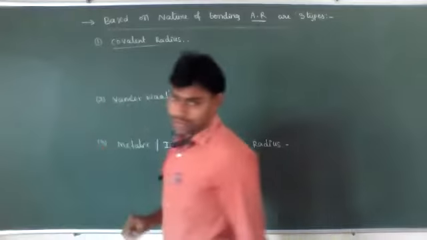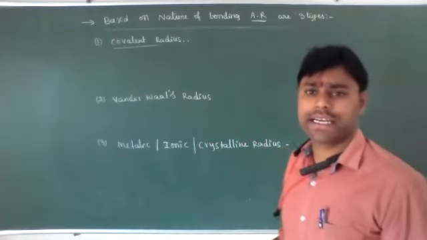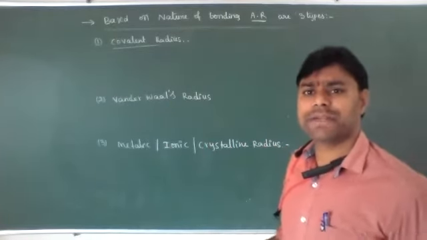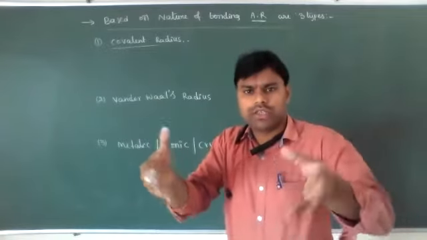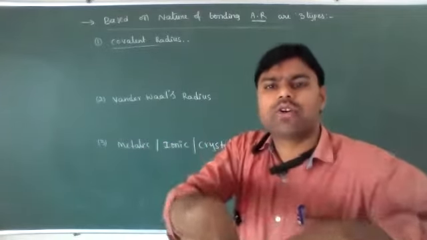Now, what is covalent radius? The covalent radius is present in covalent molecules, where two atoms are held together by covalent bonds.